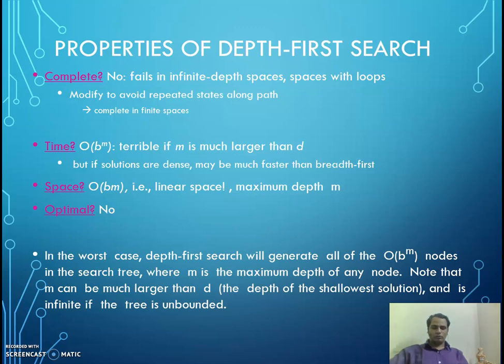Optimal? Obviously no, as per our discussion. In the worst case, depth first search will generate all of the O of B to the power of M nodes in the search tree, where M is the maximum depth of any node. Note that M can be much larger than D, the depth of the shallowest solution, and it is infinite if the tree is unbounded.